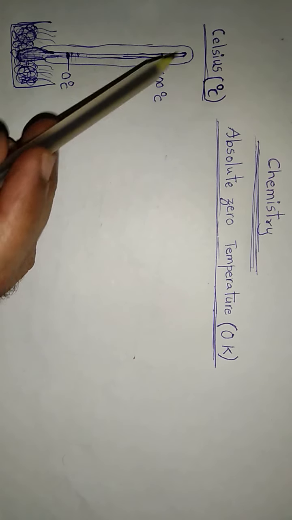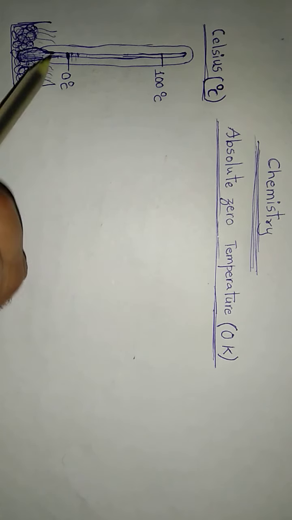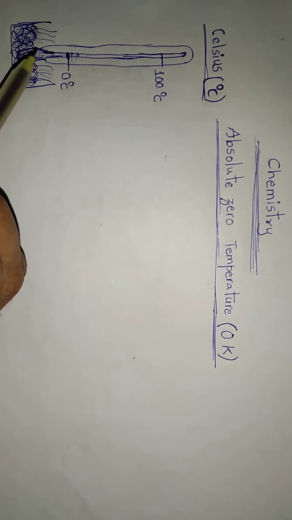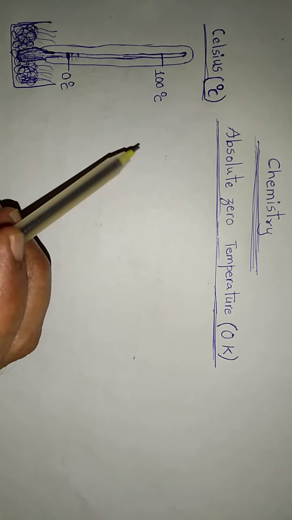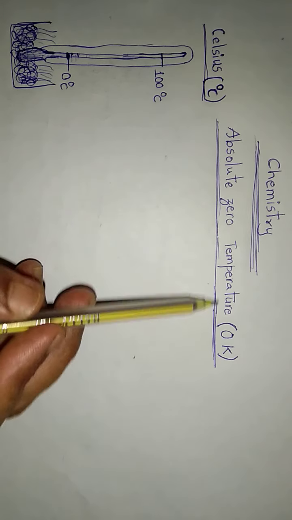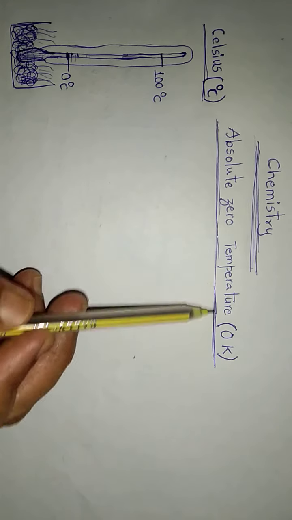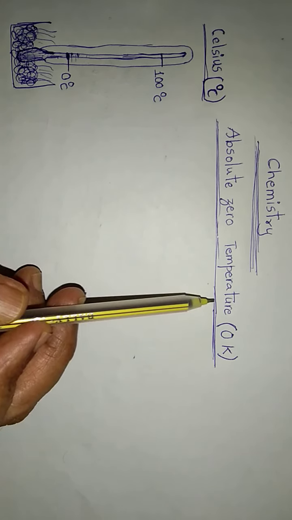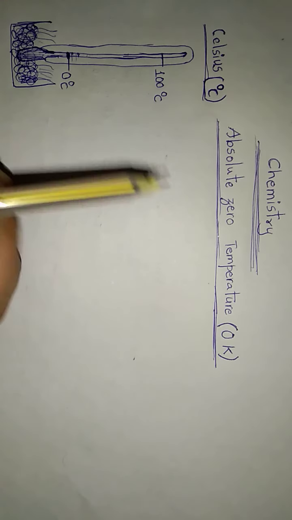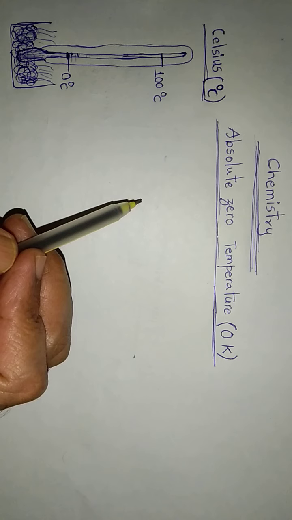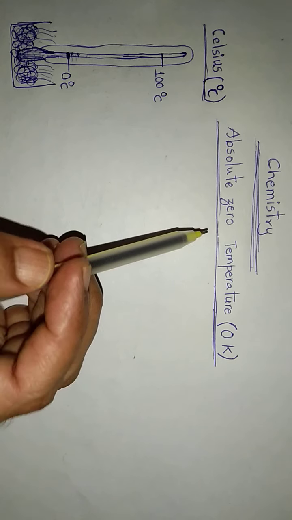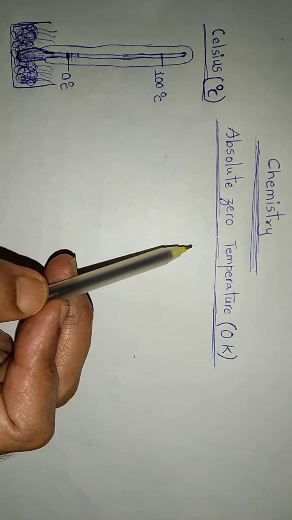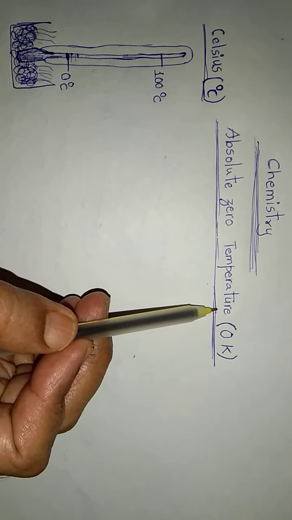So the Celsius thermometer was developed in the era when chemistry was an infant, and we did not know the exact meaning of temperature. With the progress of chemistry, we developed the meaning and the definition of temperature.